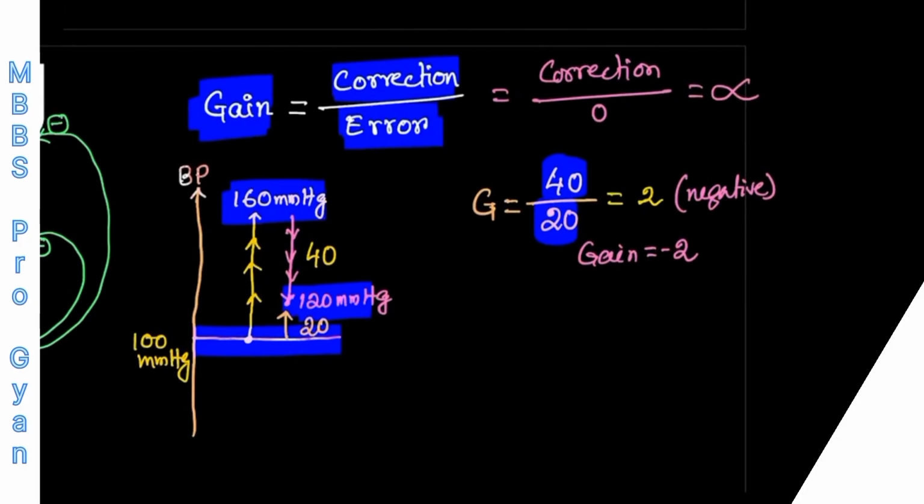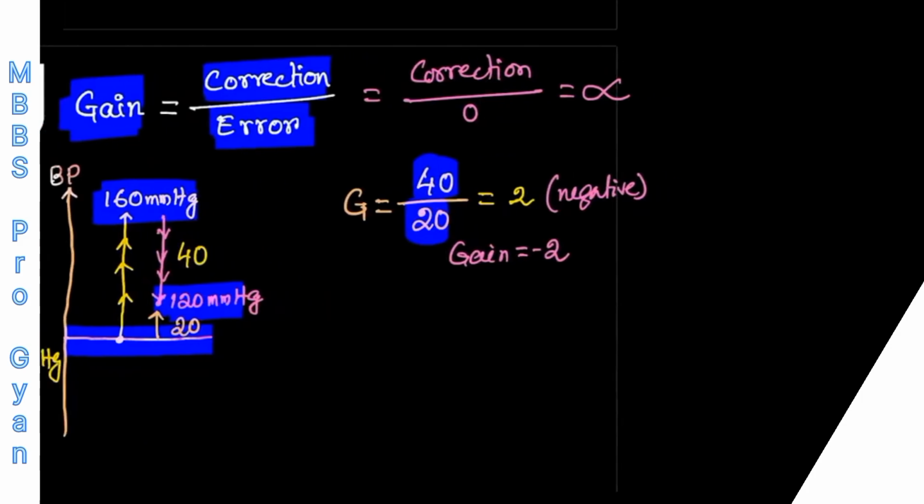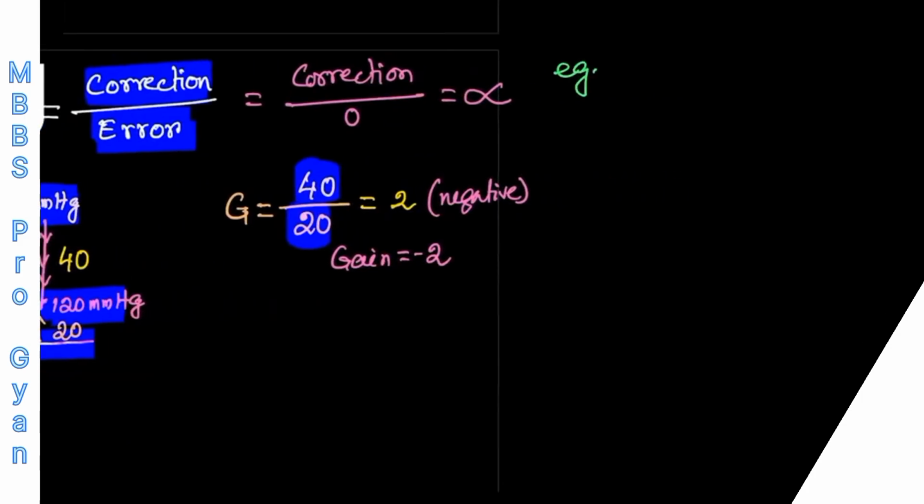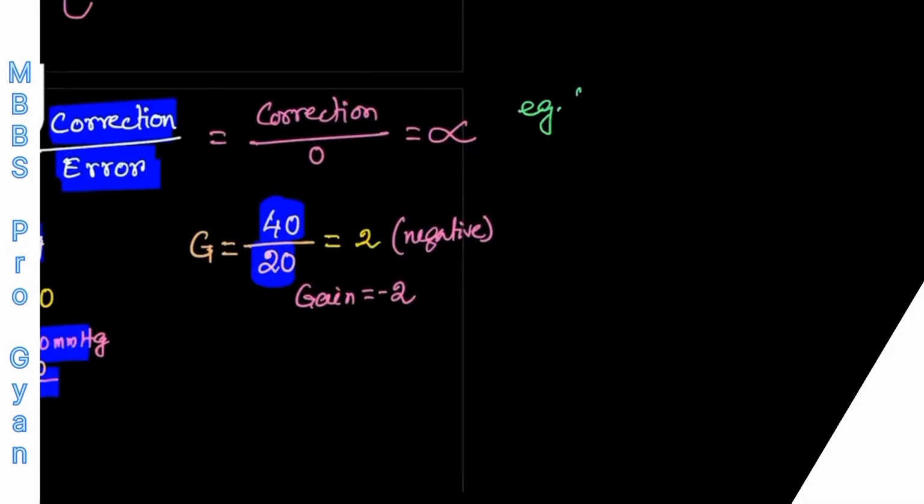Getting my point? So whenever a control system is so effective that the residual error is 0, then the gain of the control system is known as infinity gain. Could you imagine certain control systems in our body like this? The answer is yes. The example of a control system which has infinity gain is the kidney.